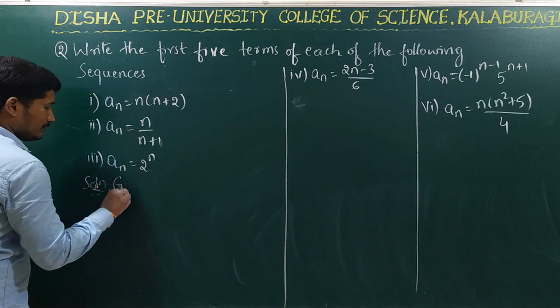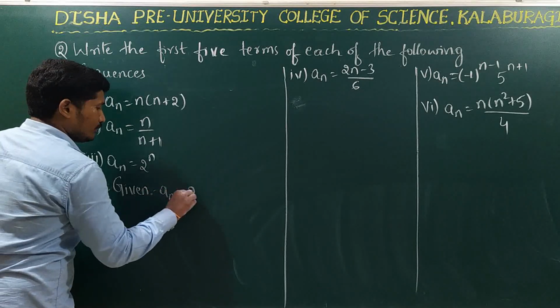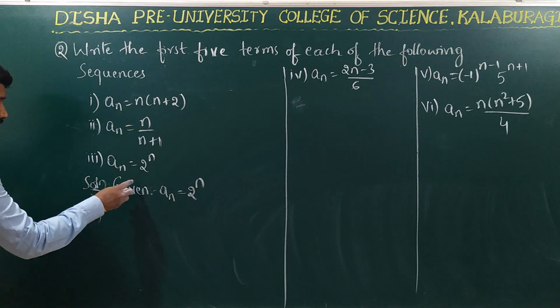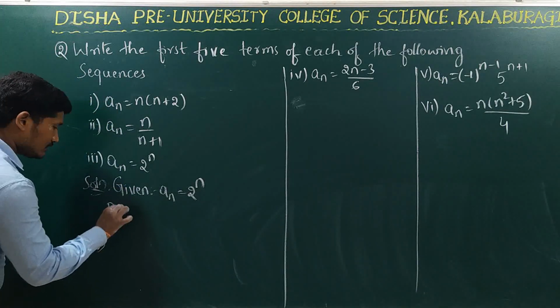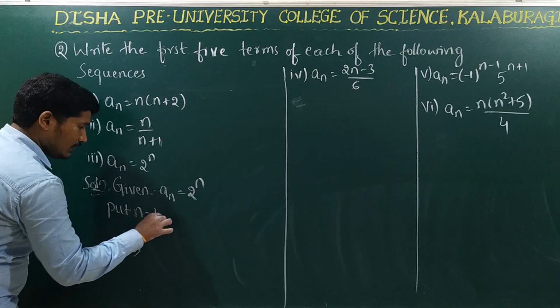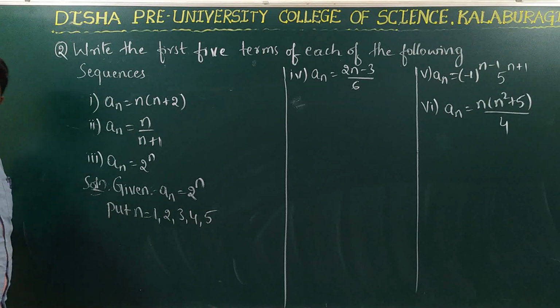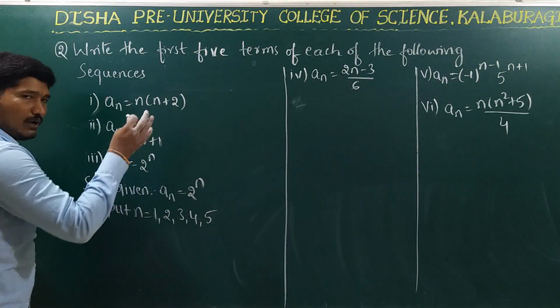First write what is given. An is equal to 2 power n is given. So now we have to find the first 5 terms. So put n is equal to 1, 2, 3, 4, 5, right? Now just go on substituting the values of n one by one.